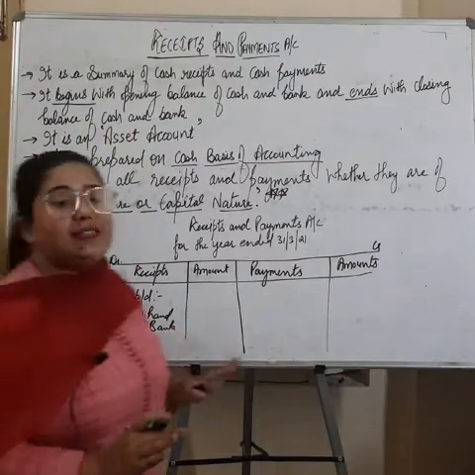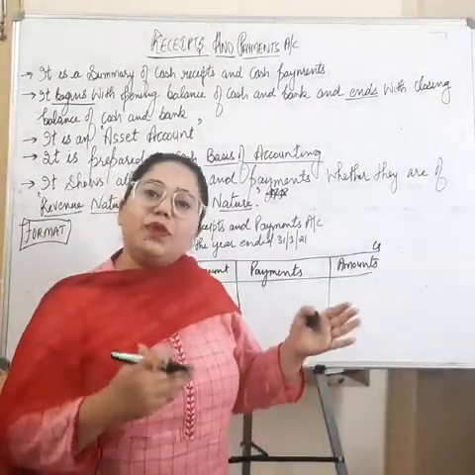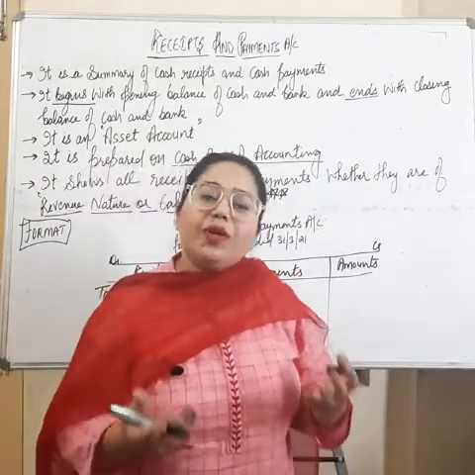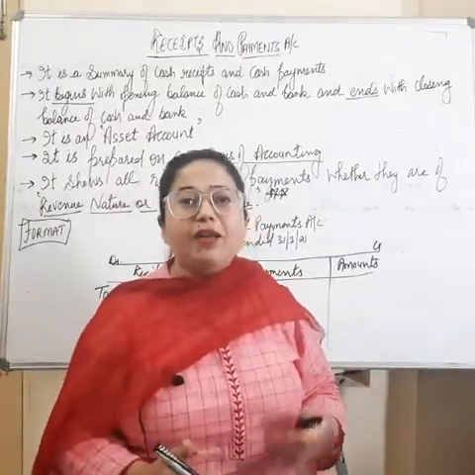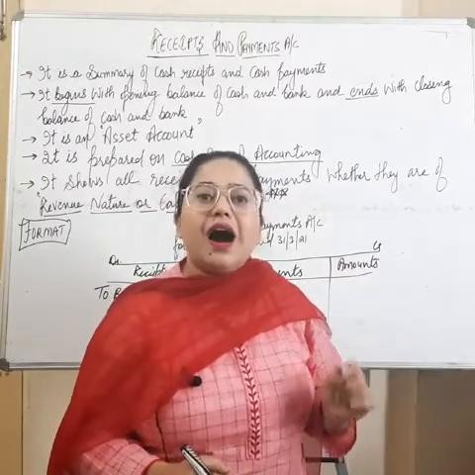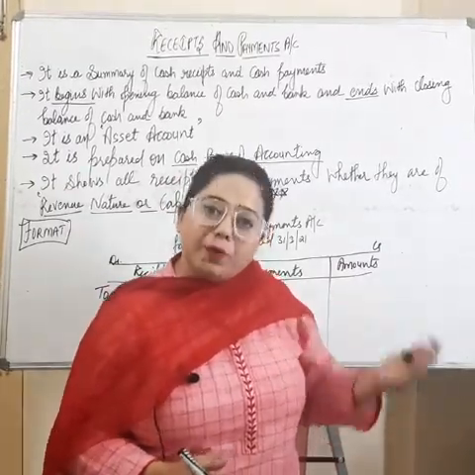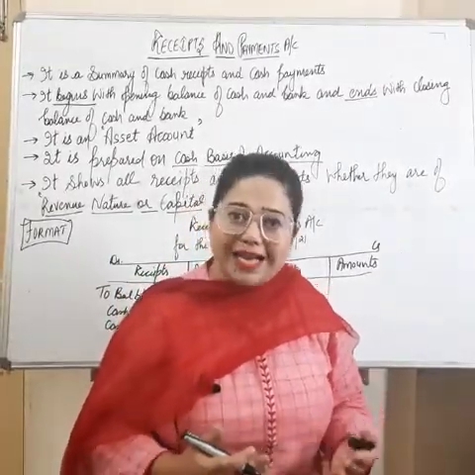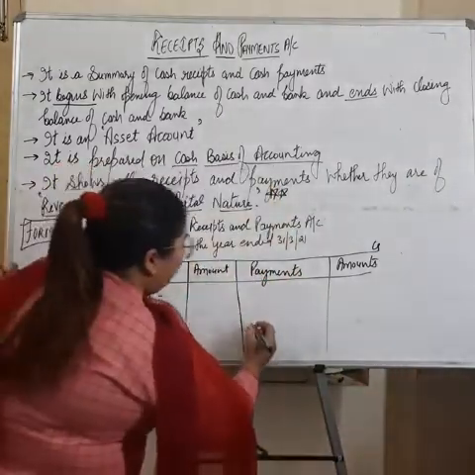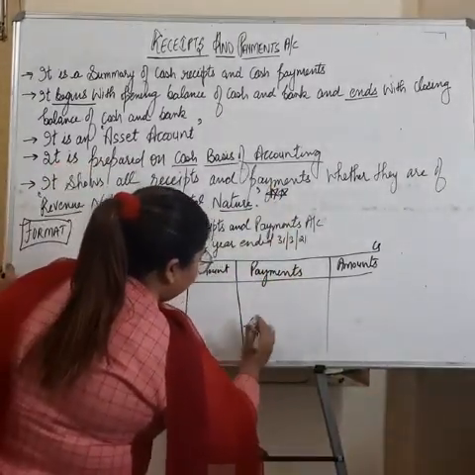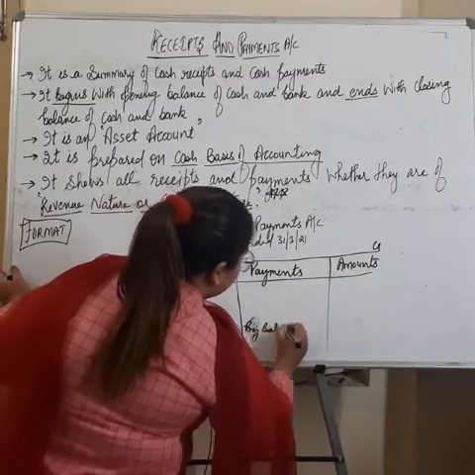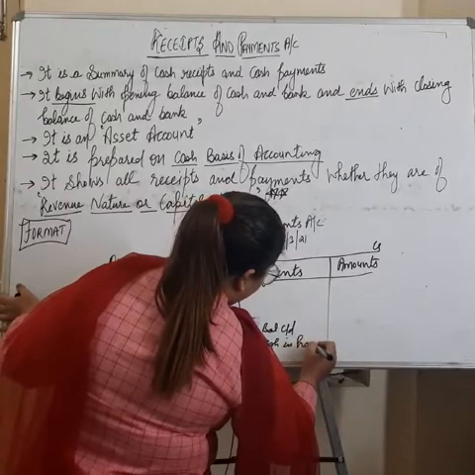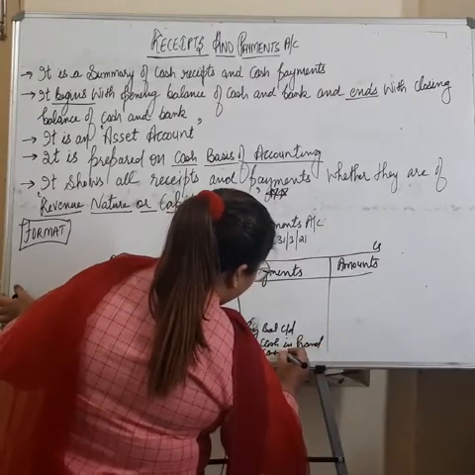Means why receipts and payment account is to be prepared? It is to be prepared in order to get the closing balance. Like at the end, whether we are having a positive balance of cash or bank or a negative one. So this is our end result. The main motive to prepare receipts and payment account is to get the balance of cash as well as bank. So our result will be by balance carried down. It may be cash in hand or a positive bank balance.